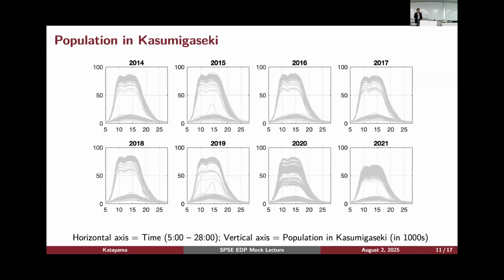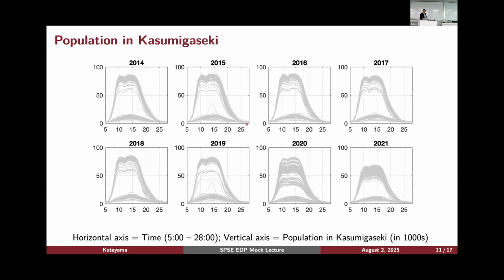So this is a picture. Every year, we see the patterns of those population changes. The horizontal axis starts from 5 in the morning and goes up to 27, which is 4 in the morning on the next day. And you can see that a similar pattern emerges.